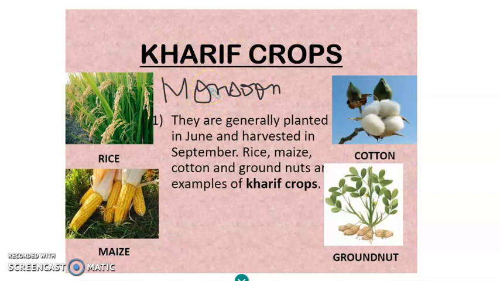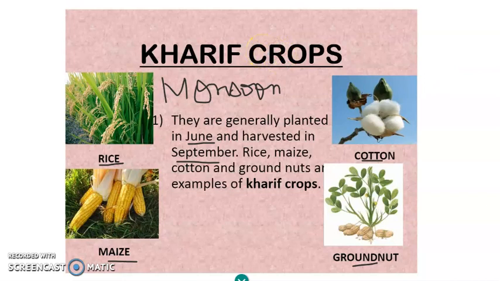So the crops that are grown during monsoon season are rice, maize, cotton, groundnut, etc. And they are mainly planted in June. So you can see June is the month from where the monsoon started, and they are harvested in September. And in September, almost the monsoon ends. Almost. So these crops grow during the monsoon season, so they are known as Kharif crop.